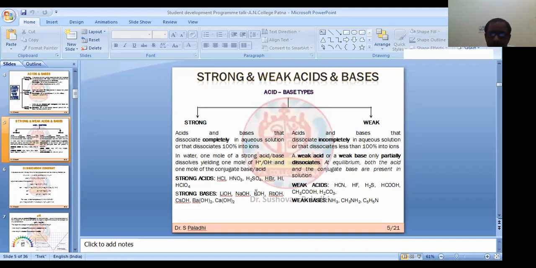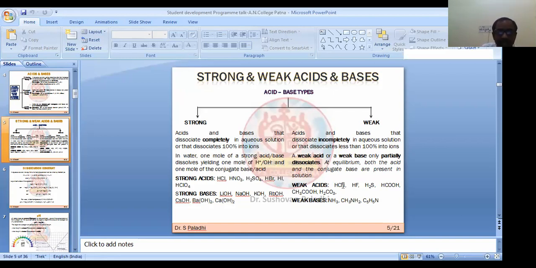What about weak base? Weak base means the bases which will not completely dissociate. That means incomplete dissociation. If you take 100 mole of acid or base, it will dissociate 30%. That means 30% will convert to H plus, 30 mole you will get, and 70 mole of undissociated acid or base you will get.